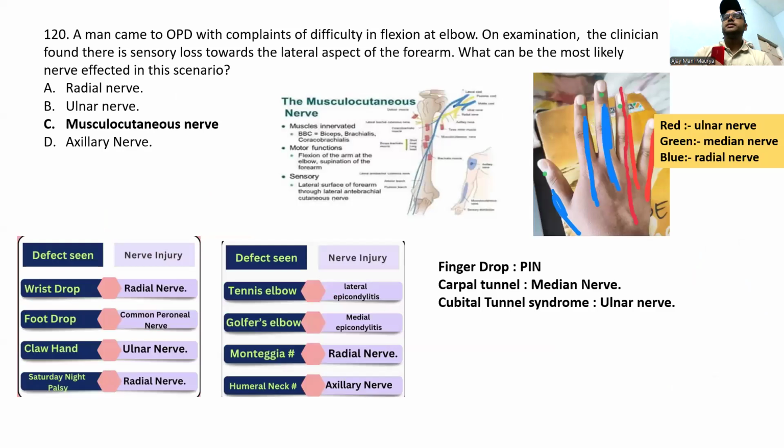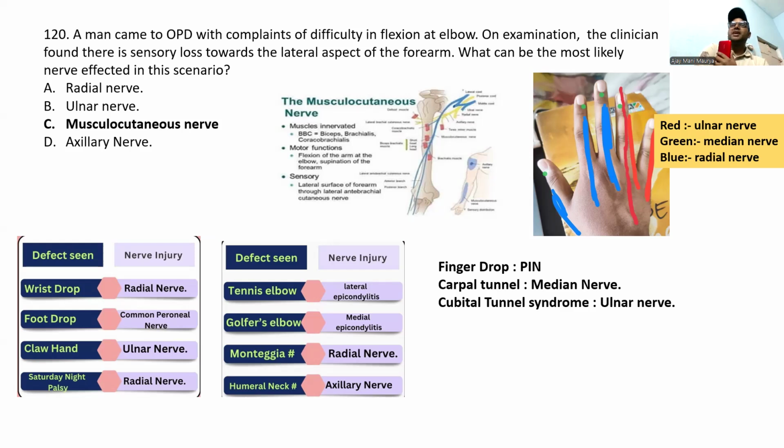And also, guys, please see here. A man came to the OPD with complaints of difficulty in flexing at the elbow. On examination, the clinician found a sensory loss over the lateral aspect of the forearm. It is the sensory part of the musculocutaneous nerve.